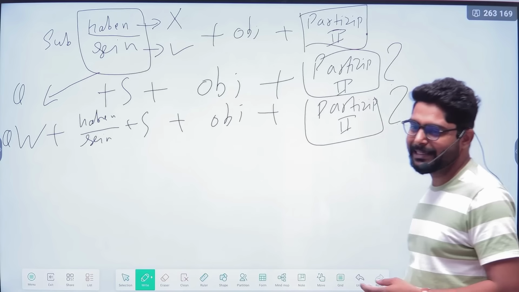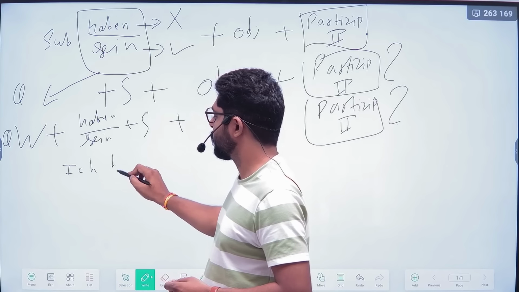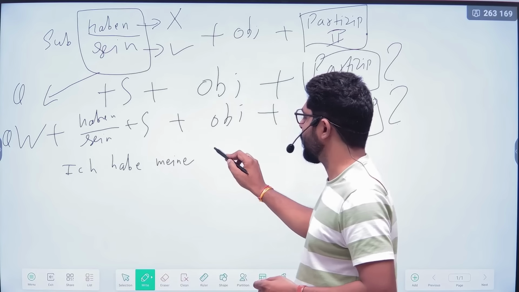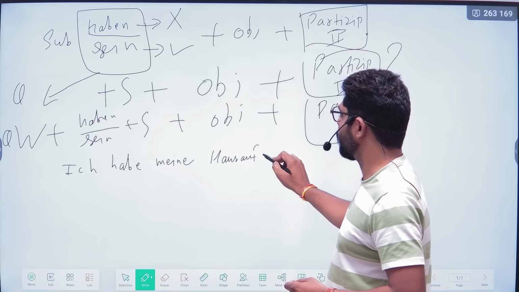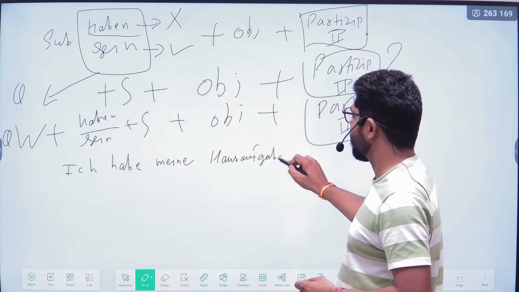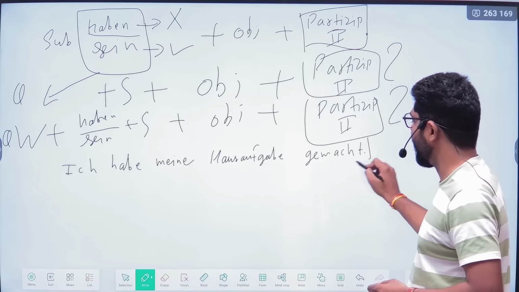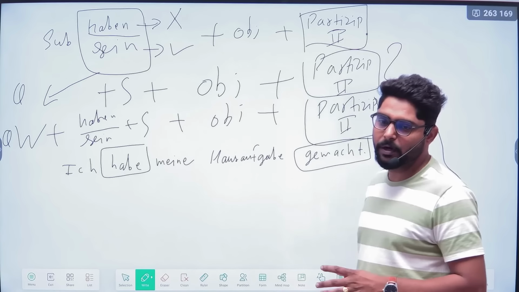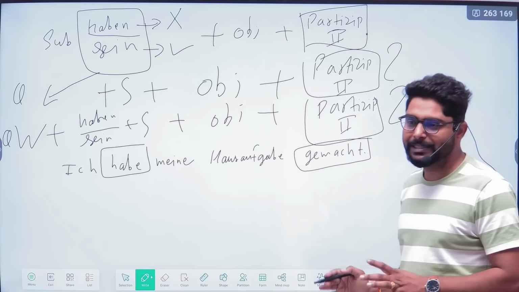So how will we make the sentences? Ich habe meine Hausaufgabe gemacht. I have done my homework. Because you know that there is no movement in the verb, haben is conjugated and Partizip zwei is at the end of the sentence.